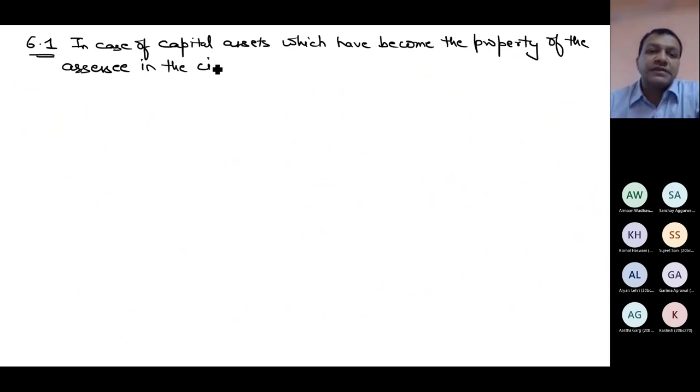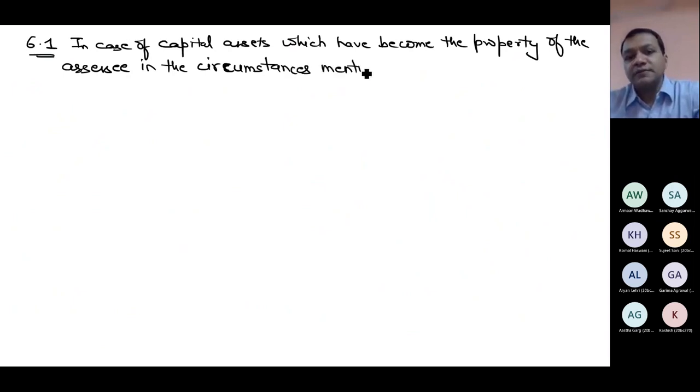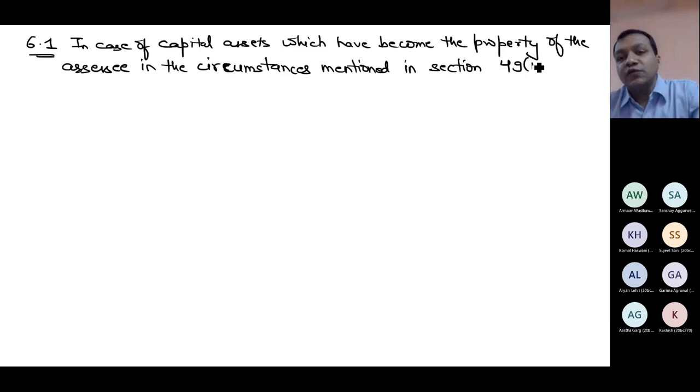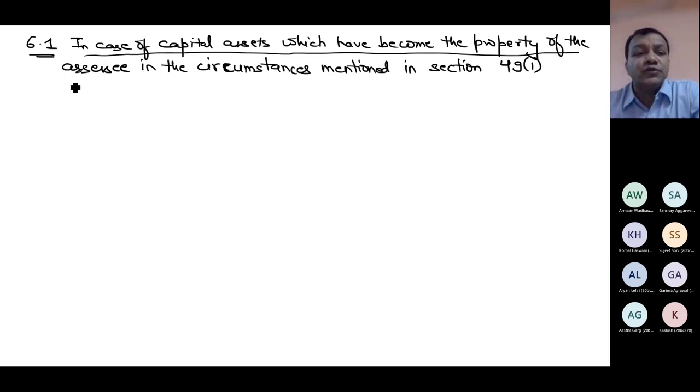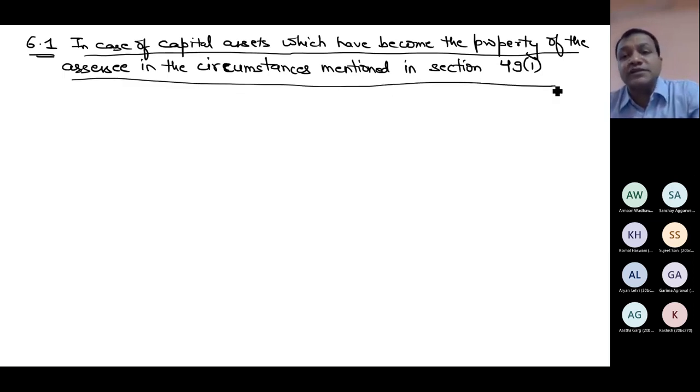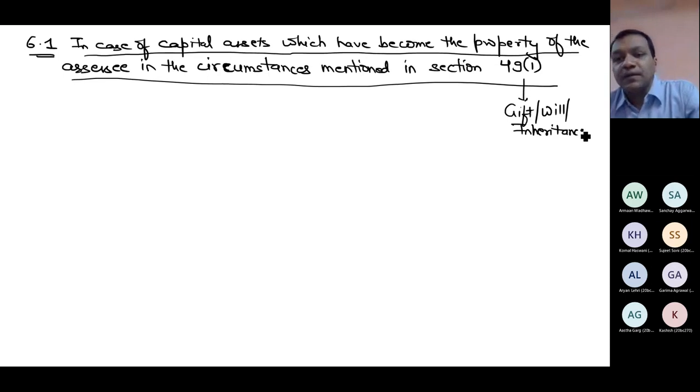In these circumstances mentioned in which section? Try to tell. 49. Yes, very good. But specifically, because in 49 also there are so many subsections, 49.1. How do you determine the holding period in those cases where you got the property because of those situations mentioned in section 49.1? For the time being, you should remember only these words: gifts, will, inheritance, because for your level only these three will be used. Now, can you tell me how do you determine the holding period?